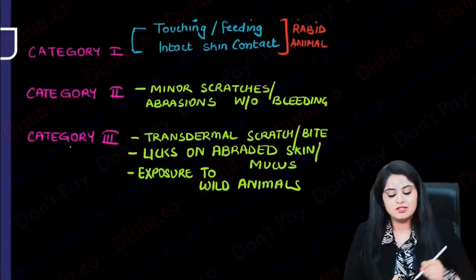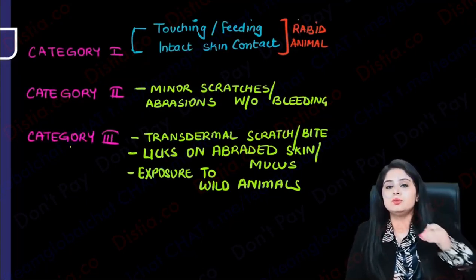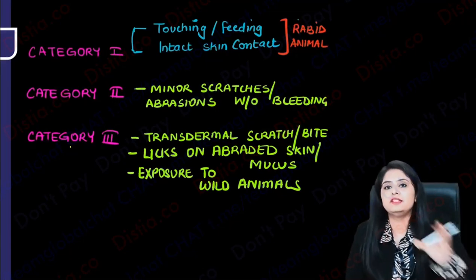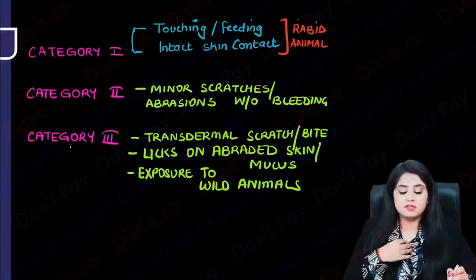So what if someone has a dog bite? First, you have to categorize a person into categories, right? Category 1, 2, 3, and then you will decide whom to give a vaccine, whom to give an immunoglobulin. It's very simple. Students really stress over it. It's nothing to stress over.